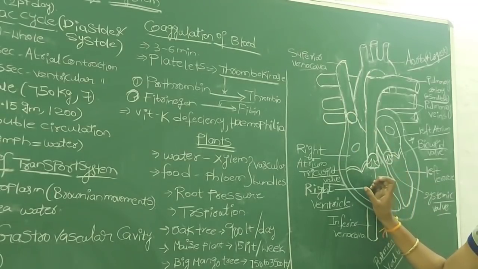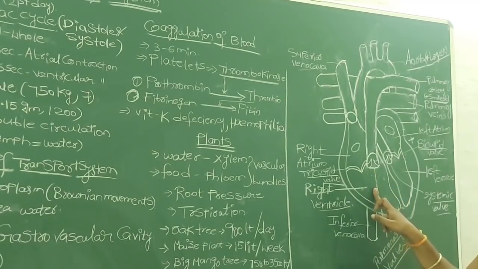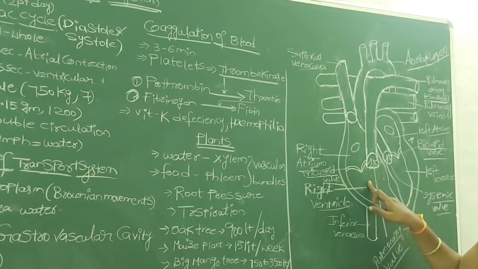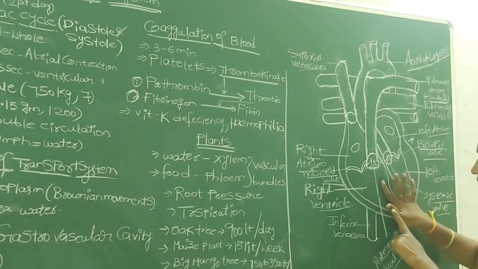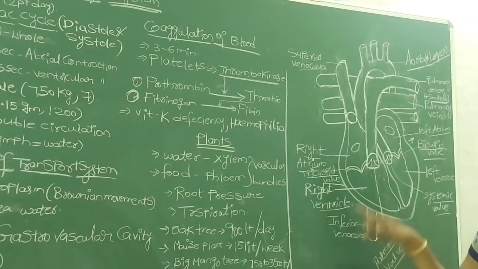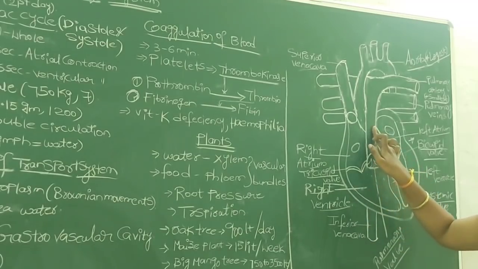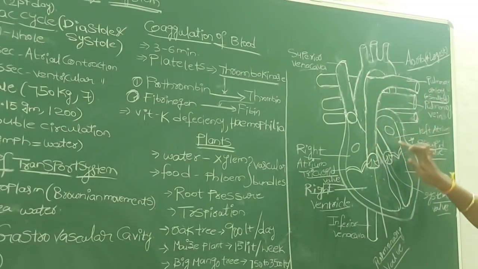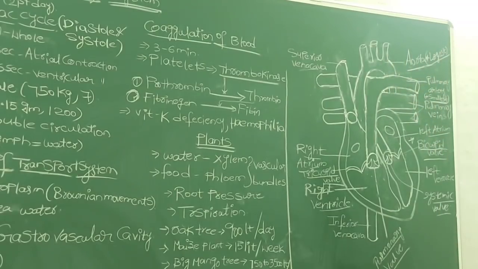But once the blood is filled in the ventricles, whenever the valves are closed, there is no chance for blood to flow from the ventricles to the auricles. So obviously the blood from the ventricles passes into the two different arteries, the pulmonary artery and the systemic artery. The pulmonary artery goes to the lungs and the systemic artery transports blood to all body parts.